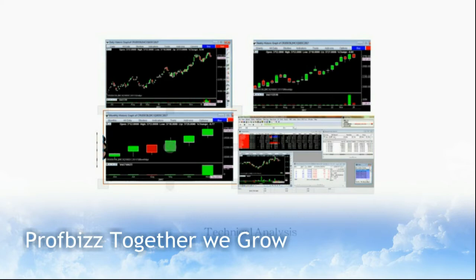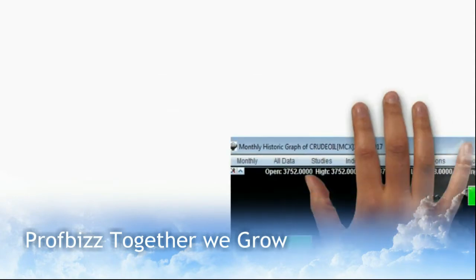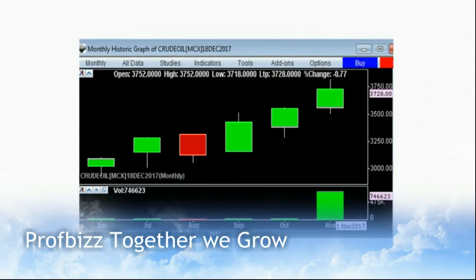When we talk about weekly, first we have to go through the monthly graph. In the monthly graph, we will get an understanding of what volume is being traded, and secondly what is going on every month. In this graph you can see three consecutive green buying signals. That means for the past 3 months it is in buy mode, in the upper direction. If we are long-term traders, then the monthly chart will help you out.